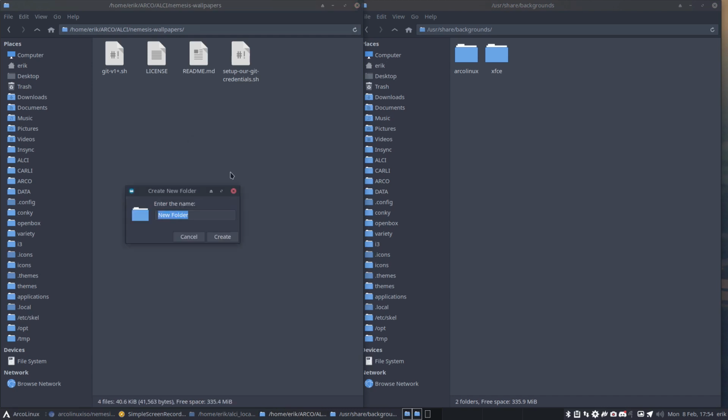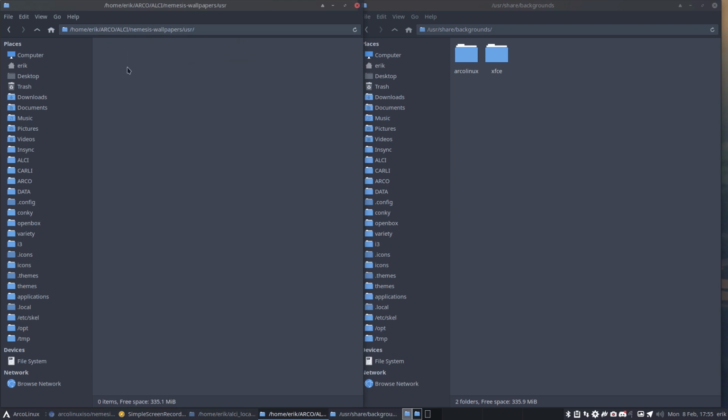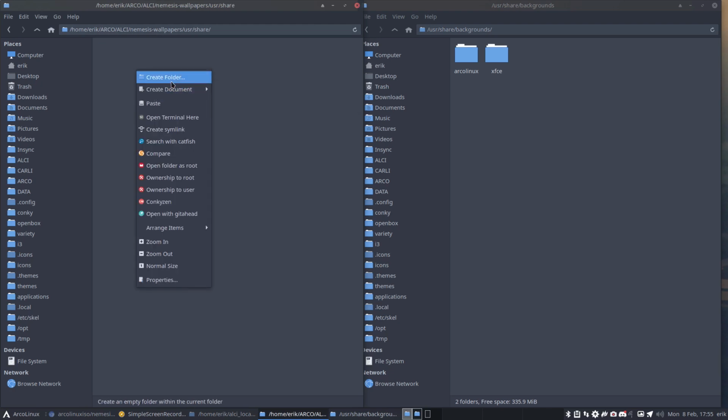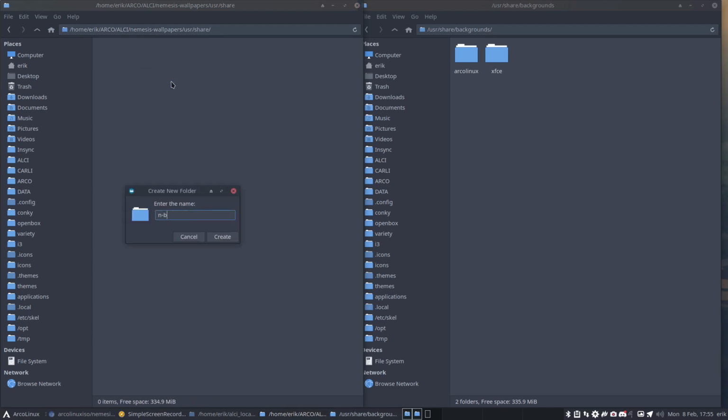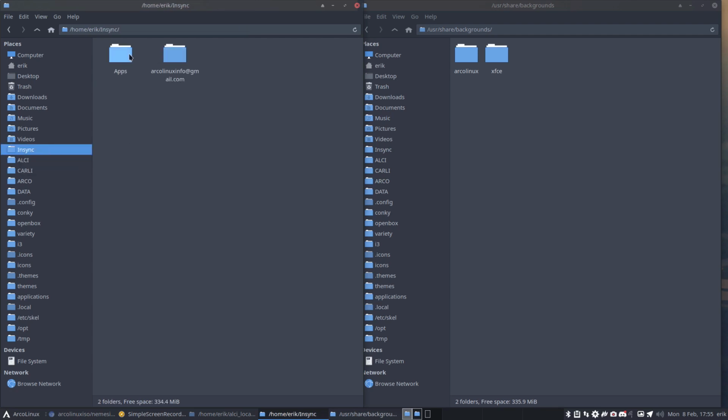But create folder. Okay, so I'm going to type user, put it in share, go one deeper and go inside backgrounds, create, and this contains your stuff. Oh, thank goodness, I have stuff.